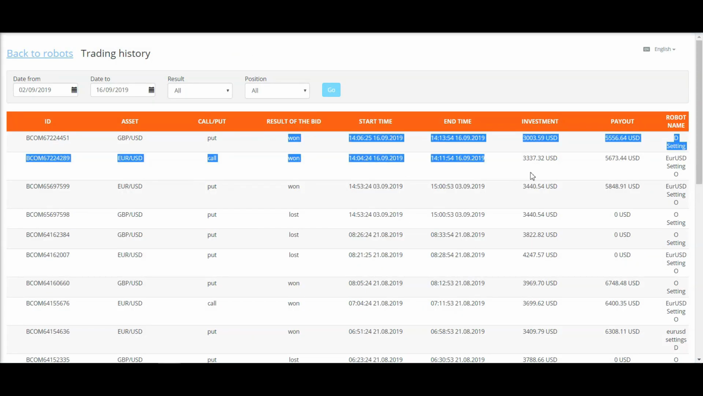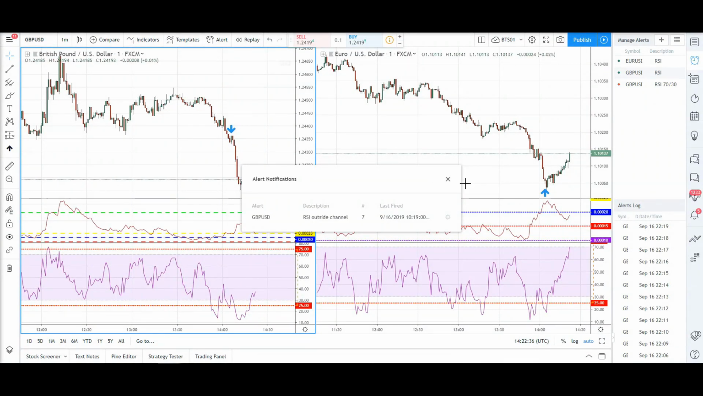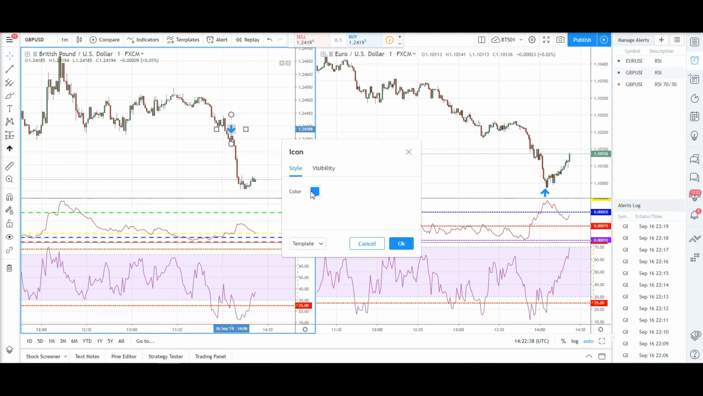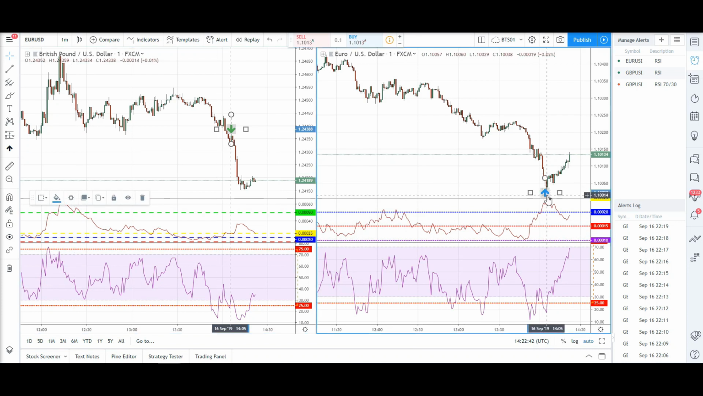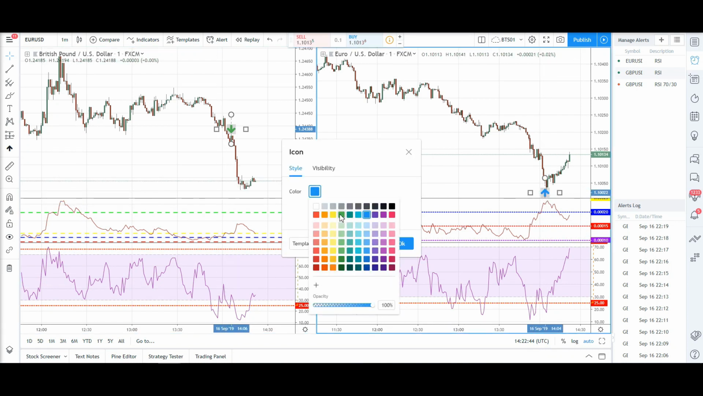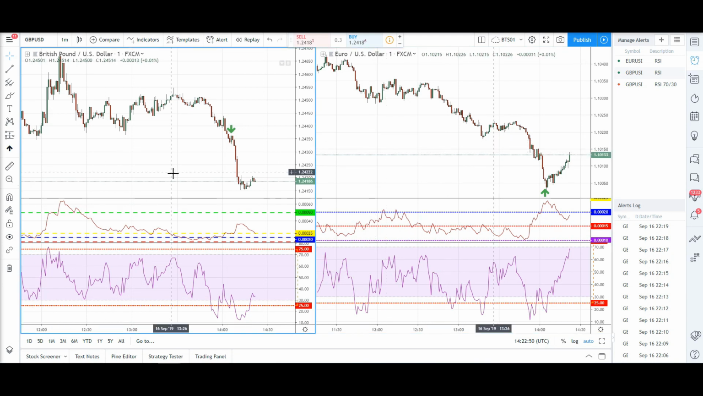Alright guys, so we're back. We can see that both the trades were winning trades, and now my balance stands at 38,000. So it's fantastic results. It's quite rare that I do two trades together. Let me change the arrow color, so you can see clearly on both charts the Euro USD was a nice call going upwards, and GBP USD is a nice downtrend, which the Binbot Pro software actually predicted.